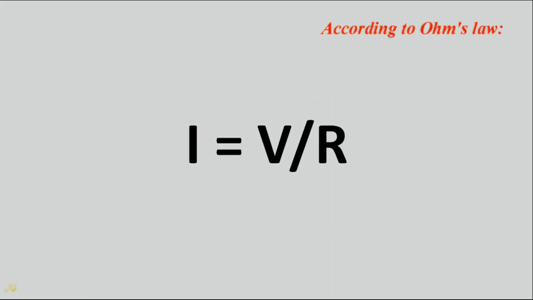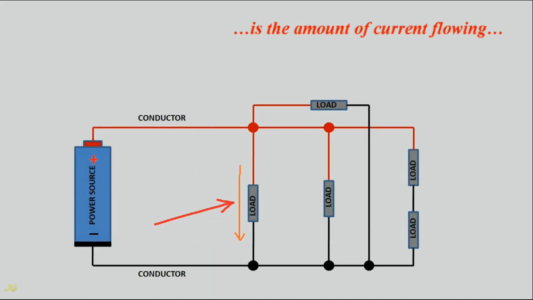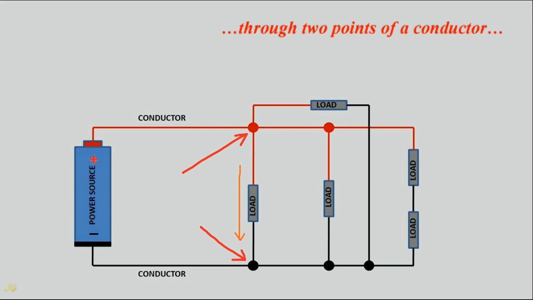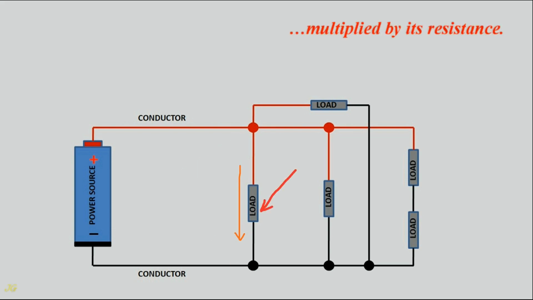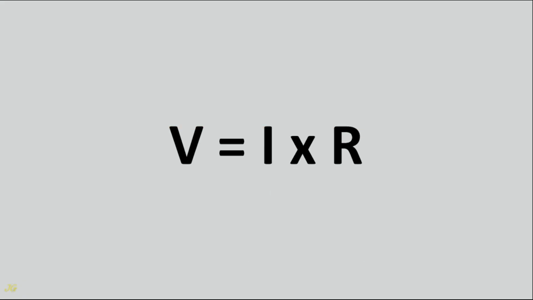According to Ohm's law, voltage is the amount of current flowing through 2 points of a conductor multiplied by its resistance. V equals I times R.